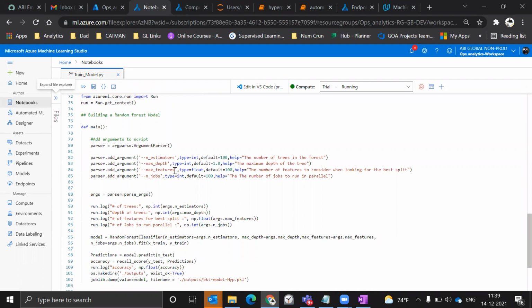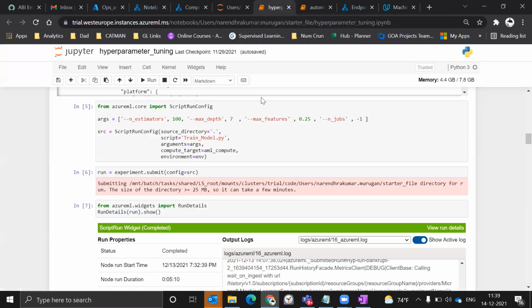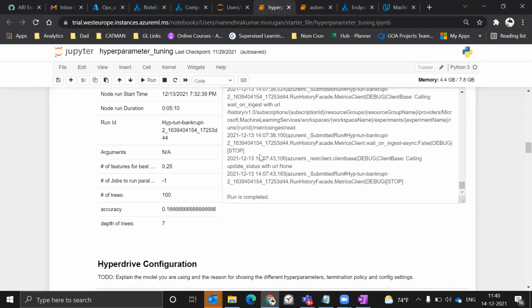The arguments I'm using, the number of estimators and the maximum depth, are passed from the hyperparameter tuning. So initially, when I do a script run for one of the configurations you see here, the model is complete.